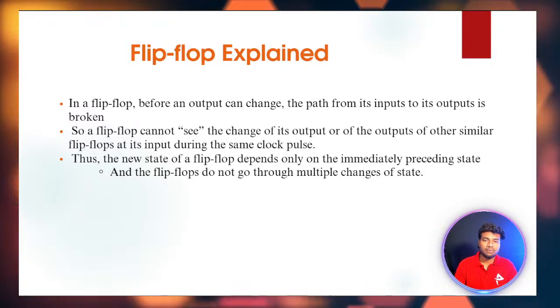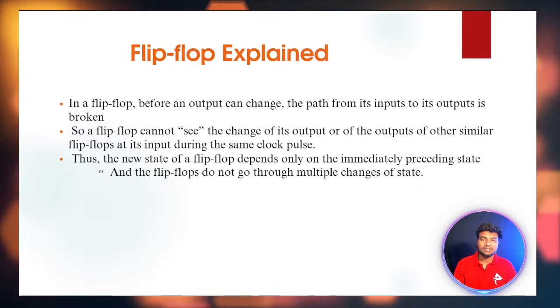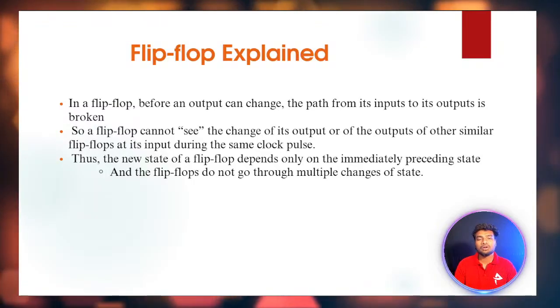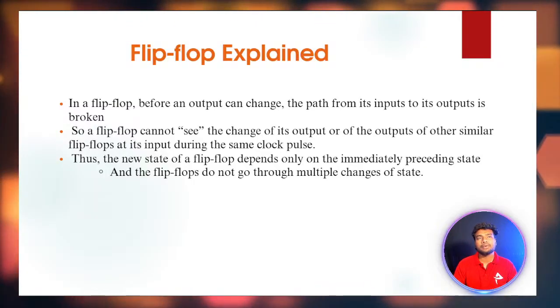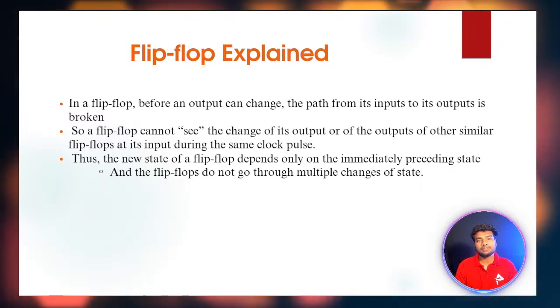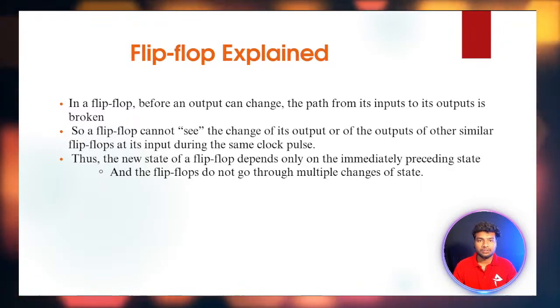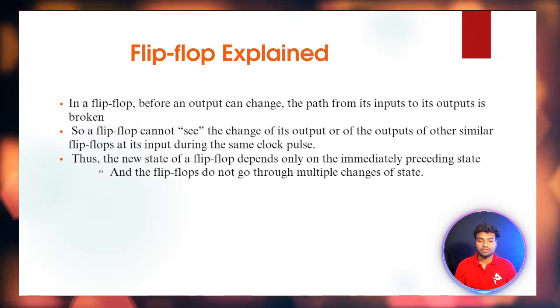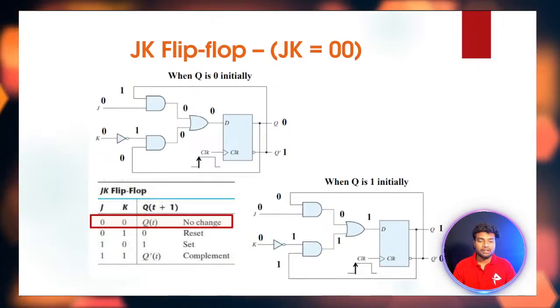It will store 1 bit of data for one clock cycle. It is based on the positive edge or negative edge. If a positive edge occurs, it will receive the data and store it up to the next edge, which means one clock cycle, and then on the next edge it will give the output. This is how flip-flops work. Basically, it stores the data for one clock cycle. Okay, and then the JK flip-flop.